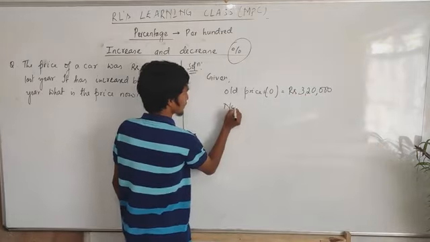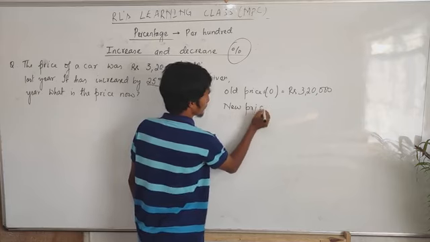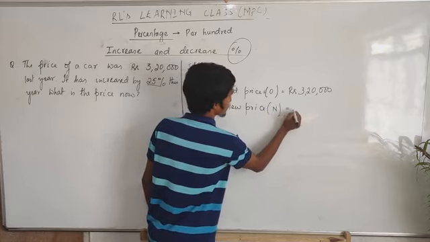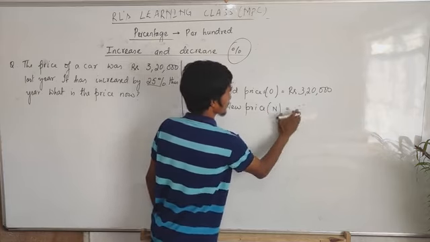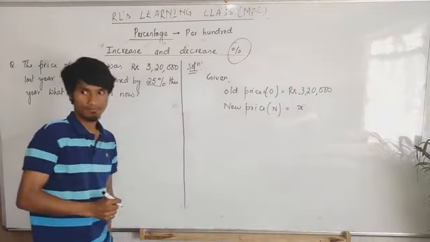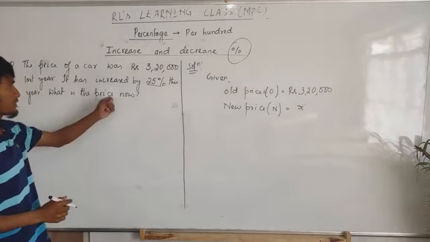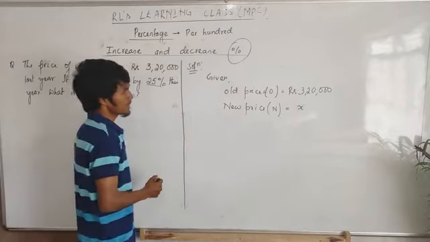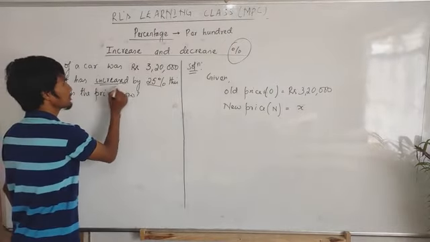The new price, let's say we put N, then I put X here. We don't know the price exactly, because they just said 25%. Okay, then this is increase in percentage.